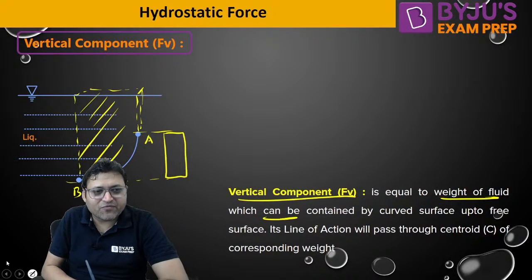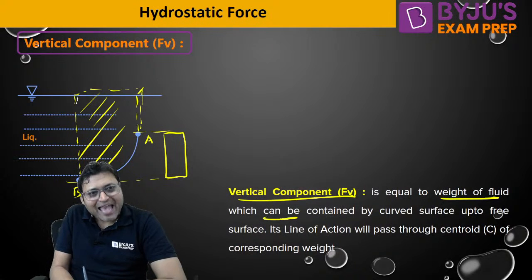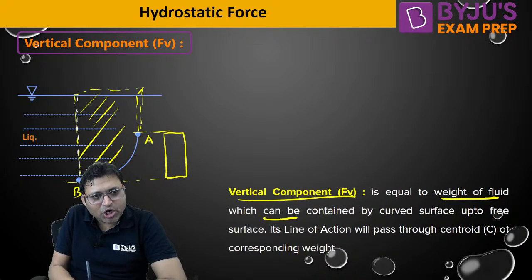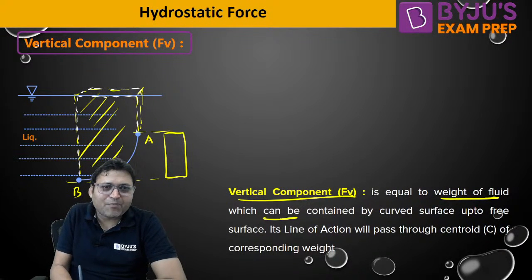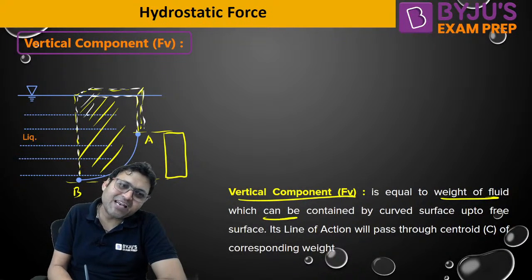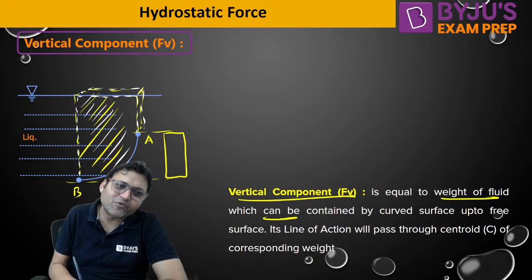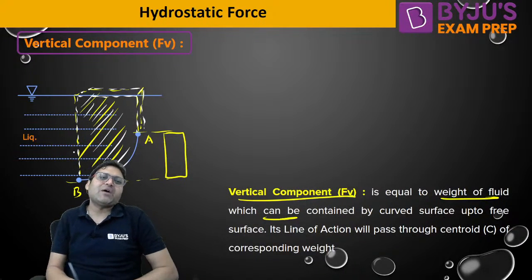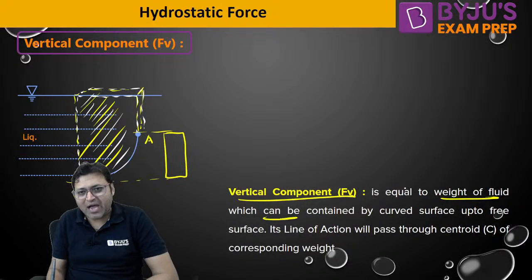How to calculate the fluid that can be contained? Extend the edges of the curve normally up to the free surface. If you do that, then you will get the total weight of the fluid which can be contained by the curve up to the free surface. That will give you FV.